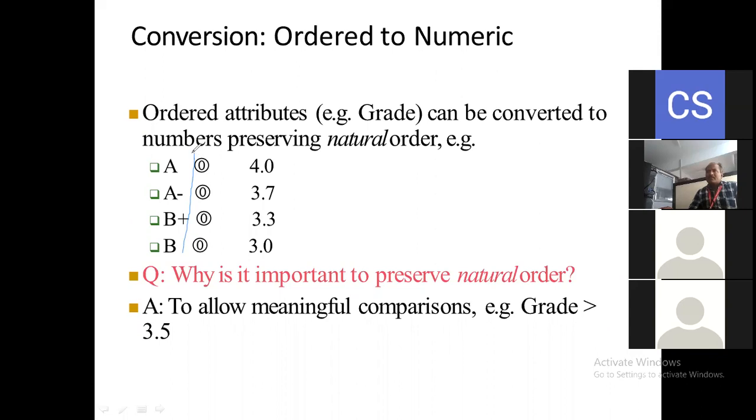The marks are: for A we have 4.0, for A minus we have 3.7, for B plus we have 3.3, and for B we have 3.0 here. Suppose I want to retrieve all the grades which are greater than 3.5 here. Definitely I am going to retrieve A minus and A here. Like that I am going to store the conversion of ordered to numeric here. Once again I will erase this.